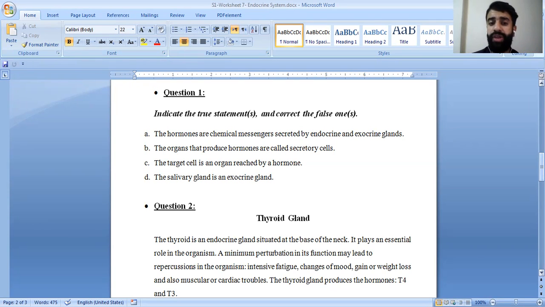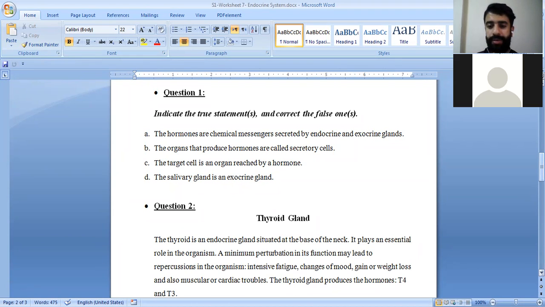The hormones, they are chemical messengers. They are secreted by endocrine and exocrine glands. What do you think? True. This is true. Do you think that the endocrine and exocrine glands, both of them, secrete hormones? Yes, one of them secretes into the blood and the second one into the targeted organ.